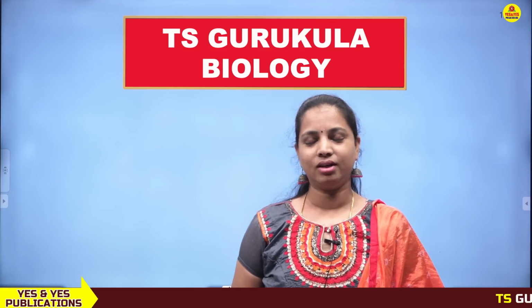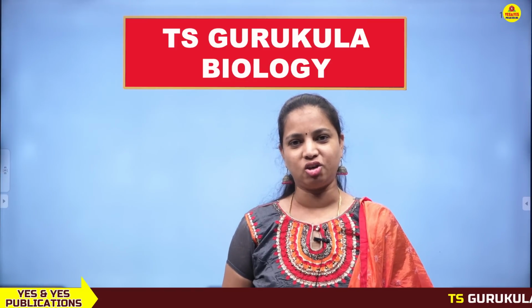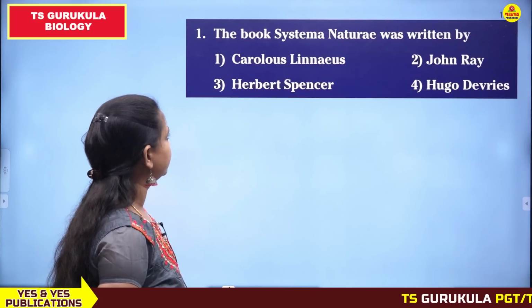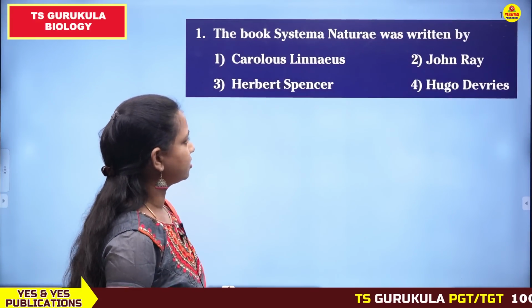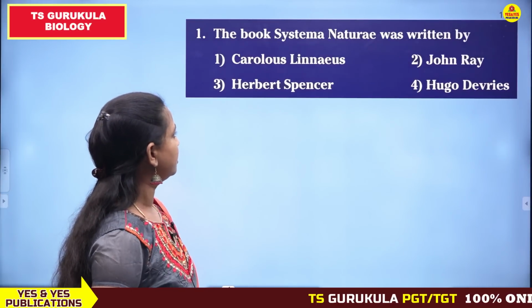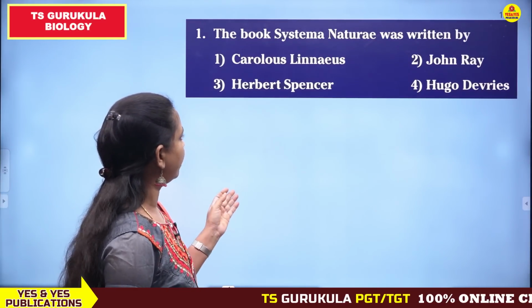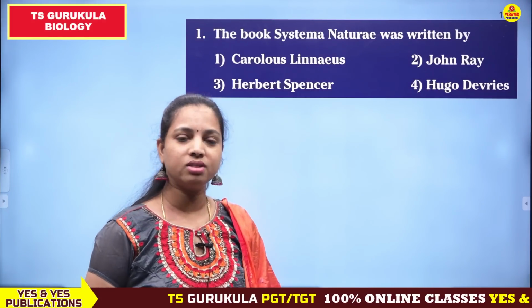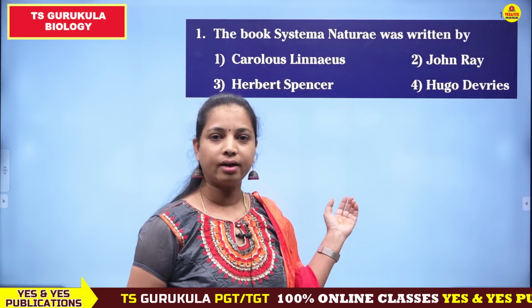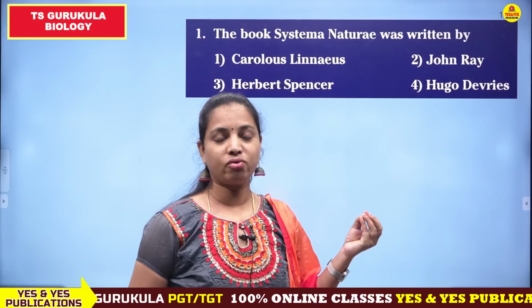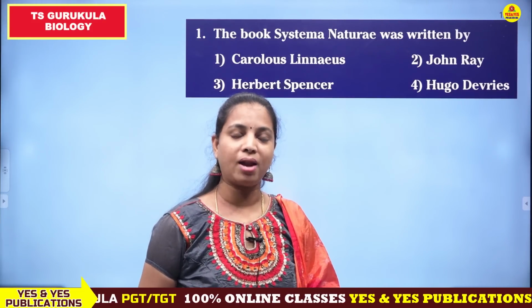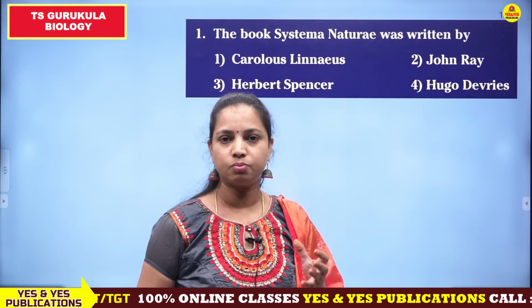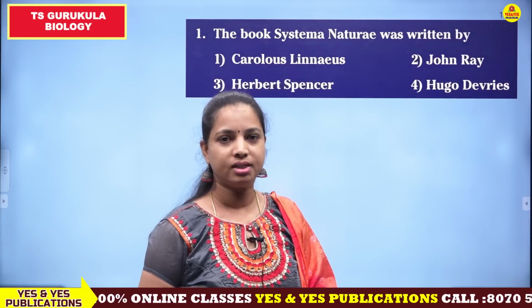Hello everyone, welcome back to another session of online biology of TS Gurukula. First question, the book Systema Naturae was written by? The given options are Carolus Linnaeus, John Ray, Herbert Spencer and Hugo de Vries. See here, Systema Naturae was the first book, in which it consists of 10,000 species of plants and animals. దాంట్లో 10,000 species of plants and animals గురించి description ఉన్నది.